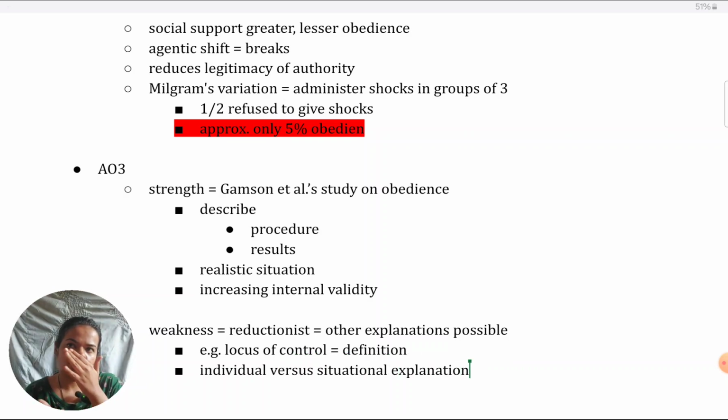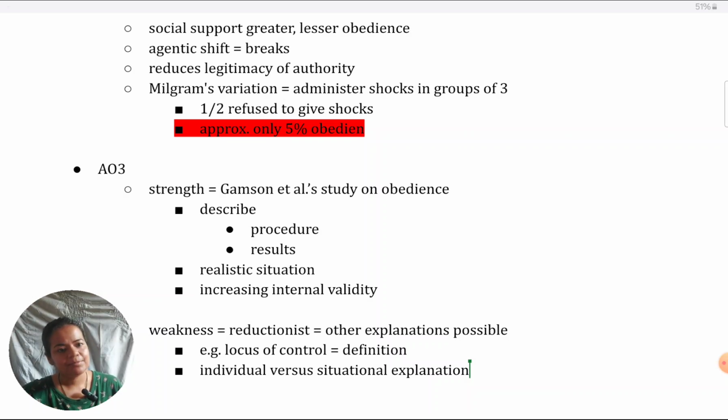So also you could add that to make this a stronger point. It can be very difficult to differentiate in a given situation. Like, no doubt, say other people are supporting disobedience or non-conformity. The individual is not conforming or not obeying because of that. But is it because of his own locus of control that anyways he would have disobeyed or not conformed? And it's just appearing like because of social support he's doing that, can be difficult to determine.